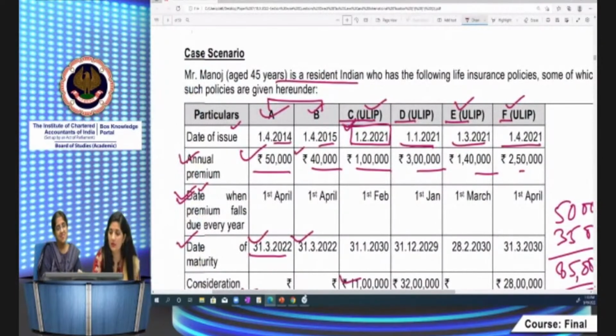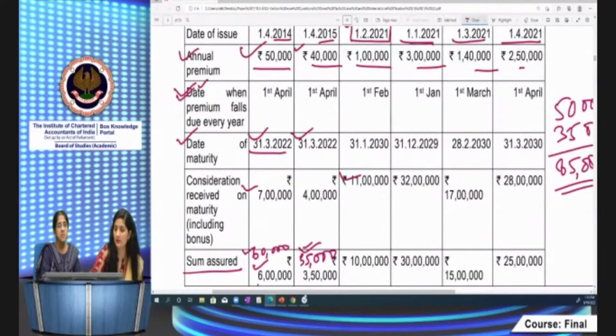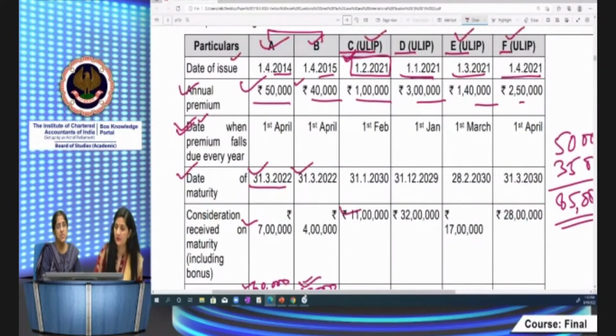See, it's 1 to 2 21. इसके लिए we have what we have to see. The premium is 1 lakh. Premium 1 lakh hai, it does not exceed 2,50,000, but Manoj is having other policies also. Then he has to opt for the exemption. He has to combine the policies before claiming the exemption in respect of directly to this only this ULIP, right? The manner most beneficial. Yeah, this ULIP D is what? This is prior ULIP 1 to 21. So it is already eligible for exemption.